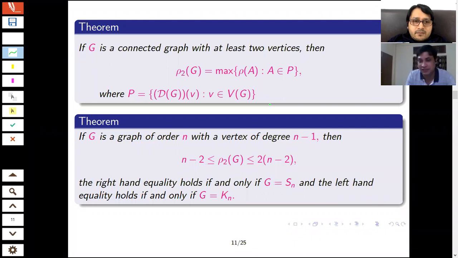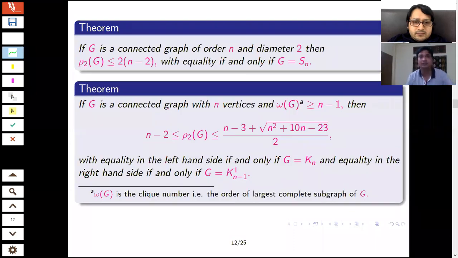Each vertex corresponds to a row and column, and deleting them gives the principal submatrix D_G(v) from the distance matrix of the graph G. In short, by P I mean the collection of all principal submatrices of order n minus 1. Is it clear? Yes. Okay, thank you.